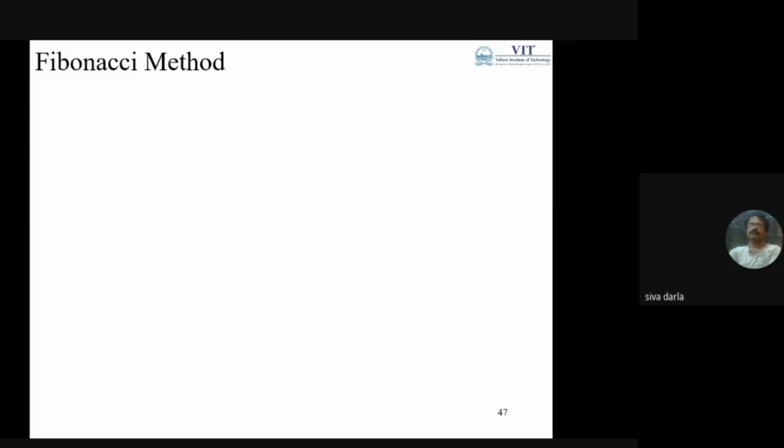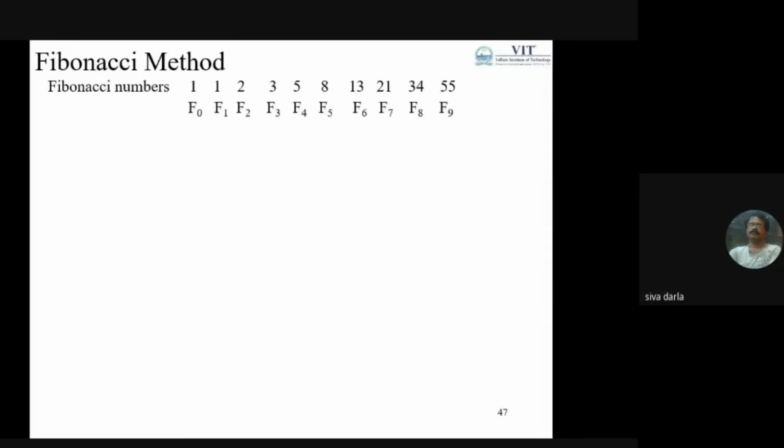Then the very good method, or best method, in the elimination methods category is the Fibonacci method. The Fibonacci method is based on the series of Fibonacci numbers. We all know about this Fibonacci series, where the numbers are denoted as F0, F1, F2, F3 like that.